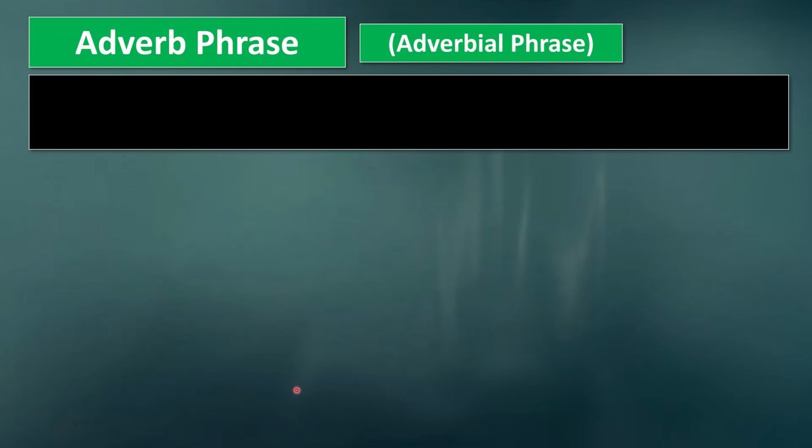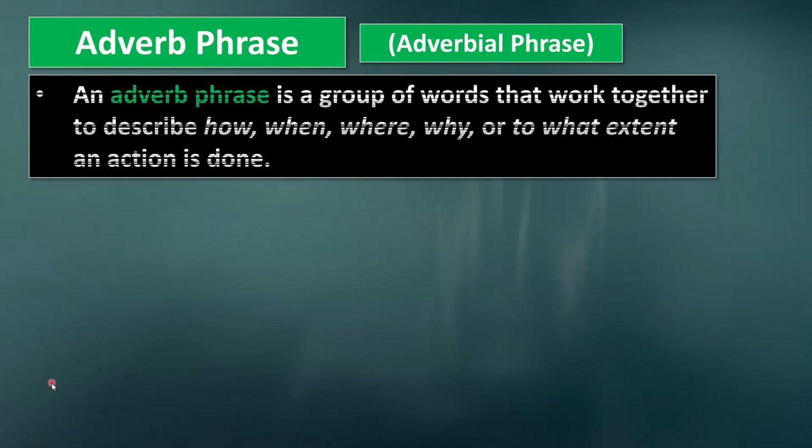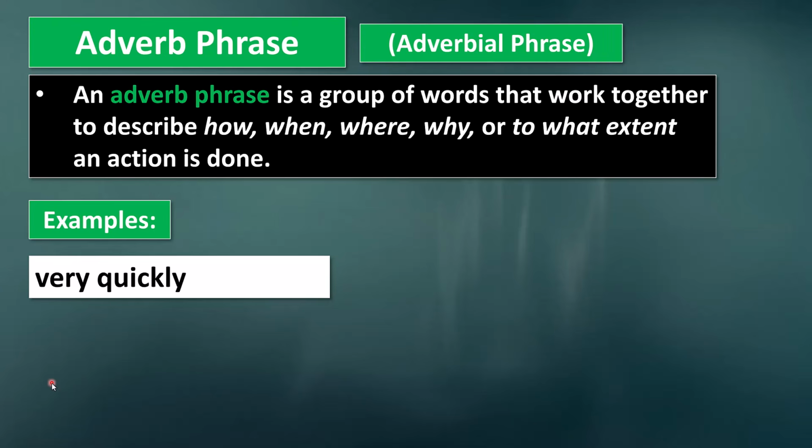Let's move on to an adverb phrase, which is also known as an adverbial phrase. So an adverb phrase is a group of words that work together to describe how, when, where, why, or to what extent an action is done. Here's an example. Very quickly. Imagine the sentence is, she ran very quickly. Quickly is the main adverb, and the modifier is very, which tells us just how quick or the degree of quickness, and this adverb phrase describes the manner in which she ran.